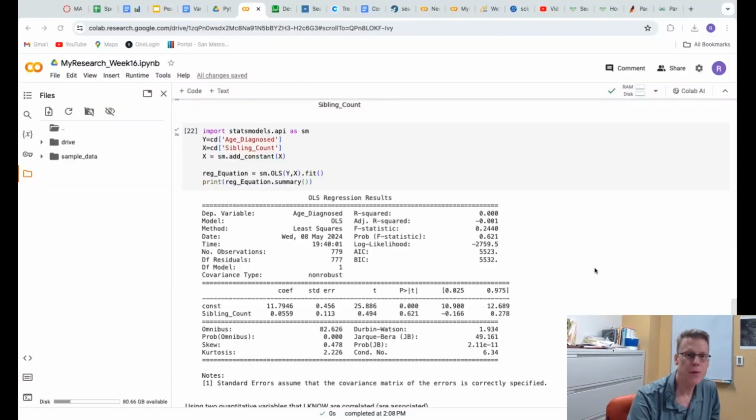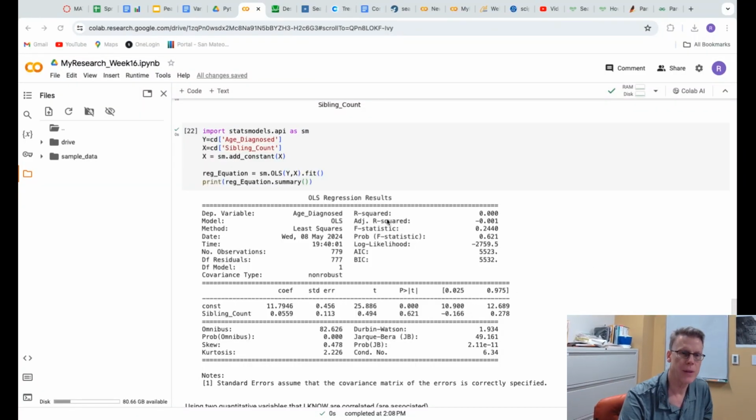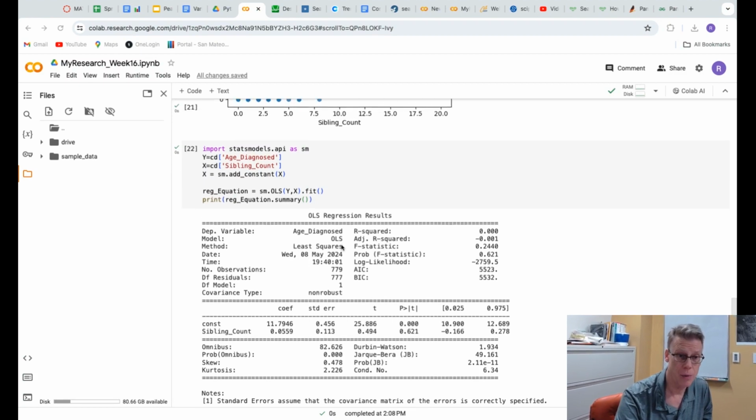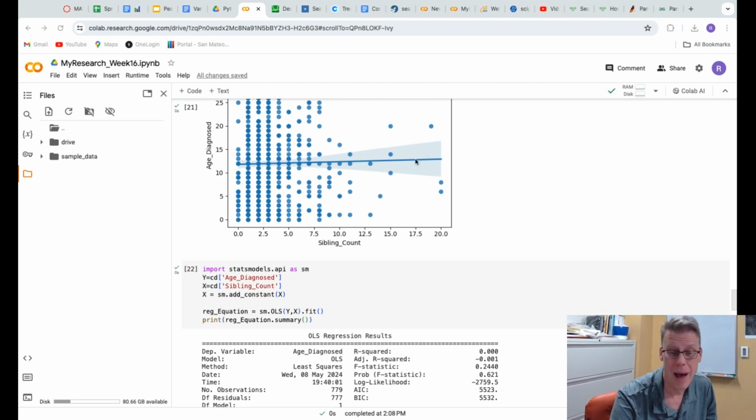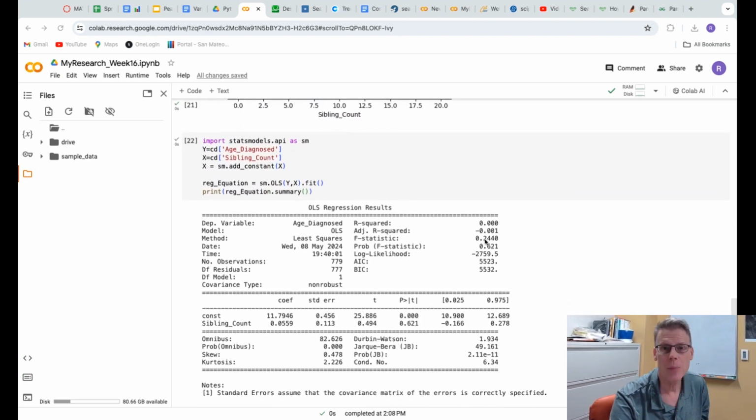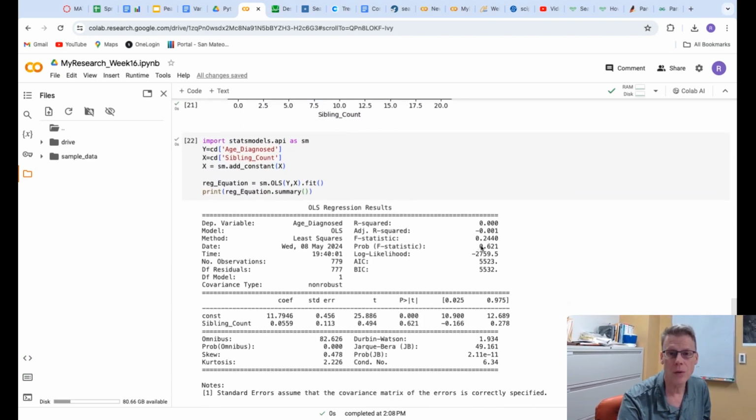All right, so in the first video, we looked at whether there was an association between how many siblings you have and what age you were diagnosed with asthma. And looking at the picture, the best fit line was just kind of going straight across and didn't really show any pattern in these dots. And the p-value also was way too big, 0.621.